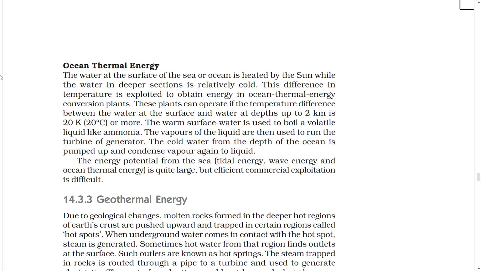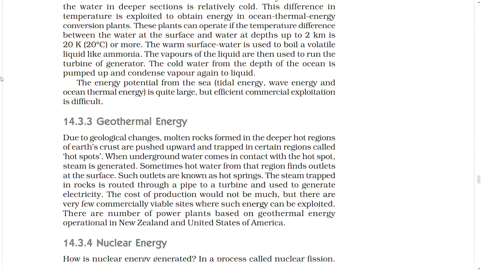The warm surface water is used to boil a volatile liquid like ammonia. The vapor of the liquid is then used to run the turbine of a generator. The cold water from the depth of the ocean is pumped up and condenses the vapor again to liquid. The energy potential from the sea, tidal energy, wave energy and ocean thermal energy is quite large, but efficient commercial exploitation is difficult.